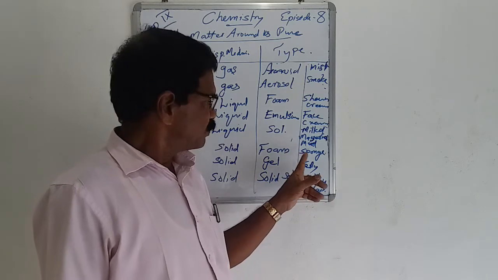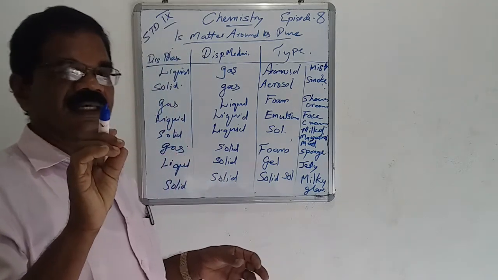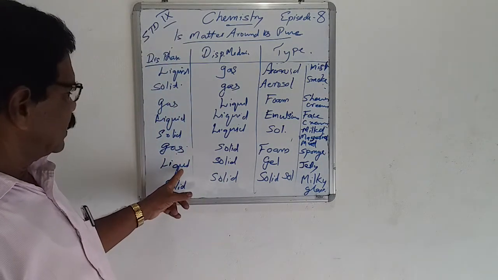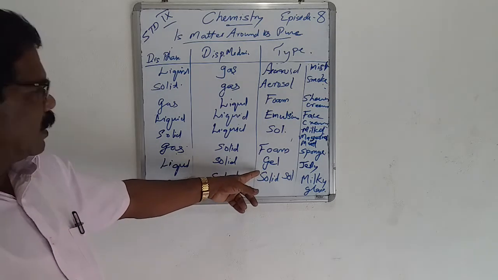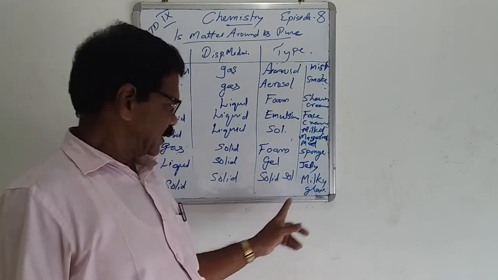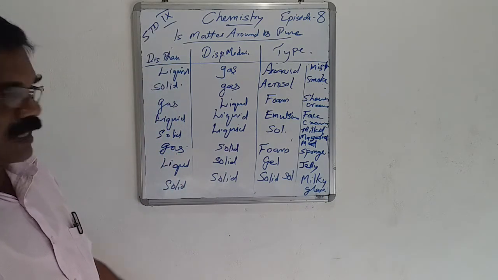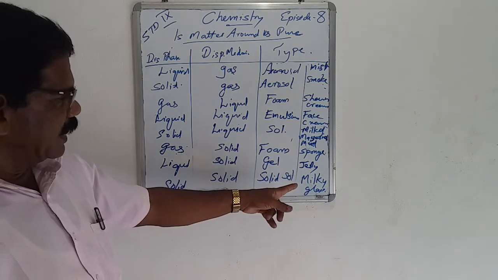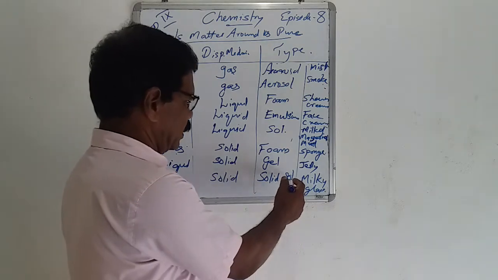Foam type means it's spongy. In spongy materials, in between the minute holes there is air. Then the other is liquid in solid, that is gel. Jelly is the term for gel. Jelly items all come under this category. Then solid in solid. Examples: some gemstones as well as milky glass. They come under the category solid in solid.